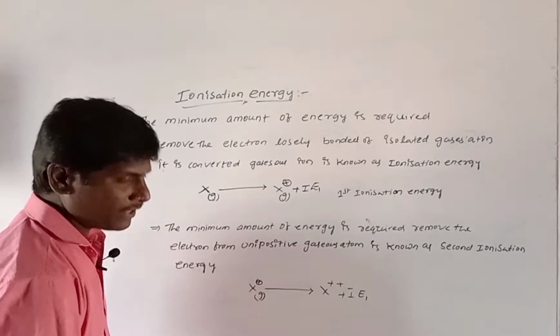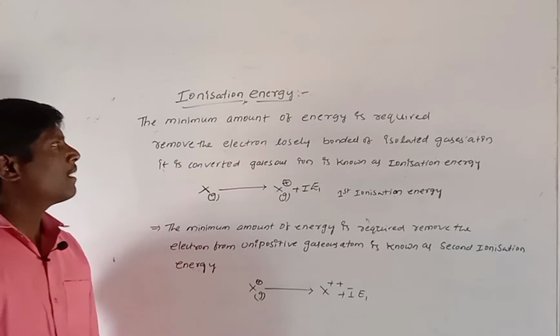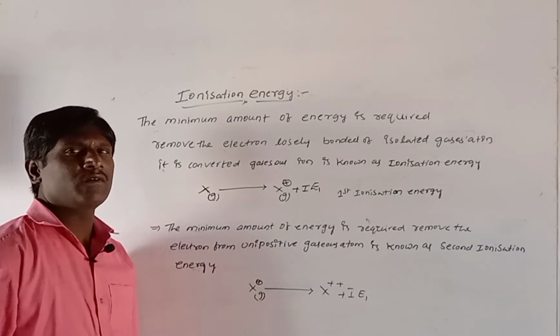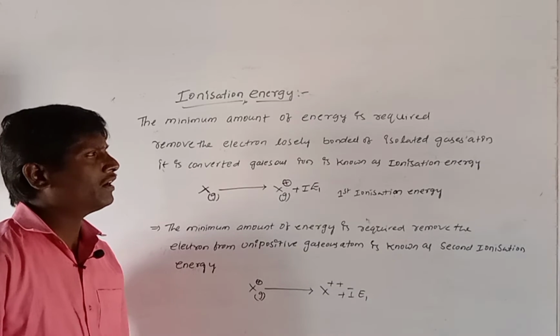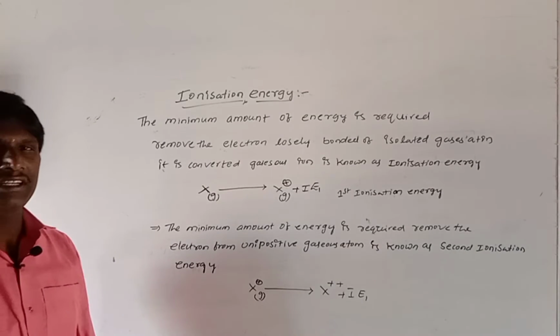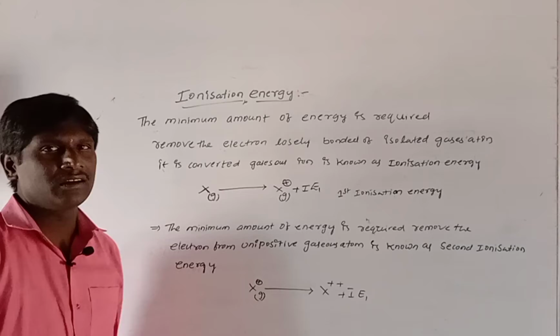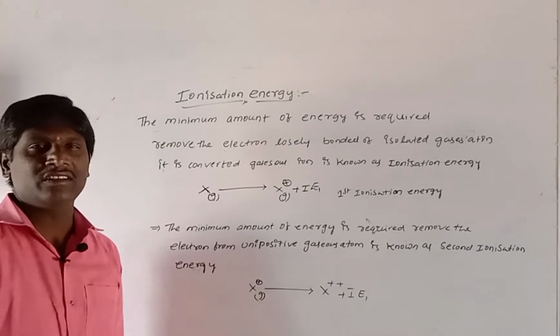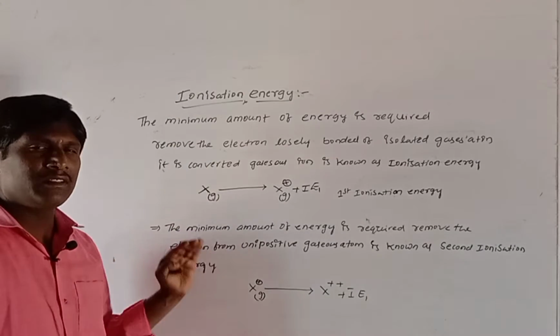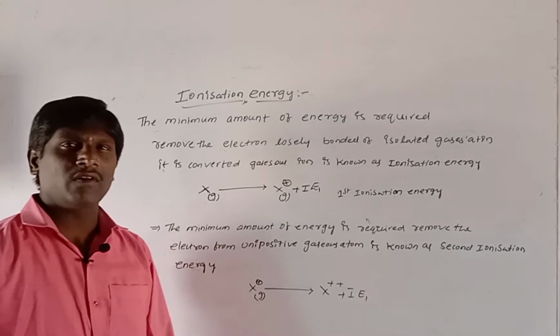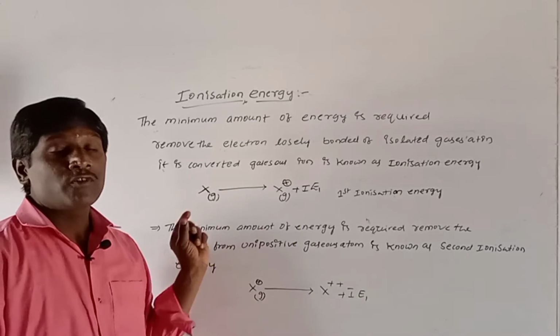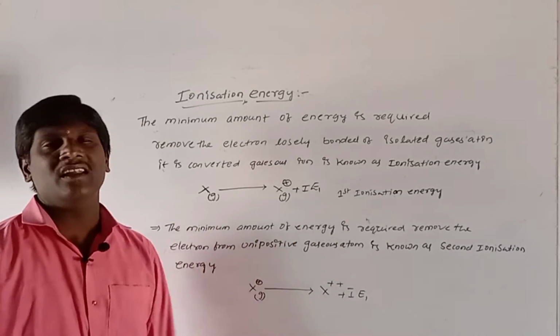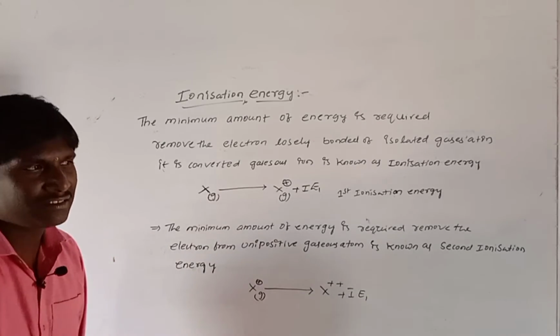What is meant by first ionization energy means the minimum amount of energy is required to remove the electron loosely bonded of an isolated gaseous atom. It is converted to the gaseous ion. It is known as first ionization energy. Then another one, the minimum amount of energy is required to remove the electron from a unipositive gaseous ion. It is called second ionization energy.